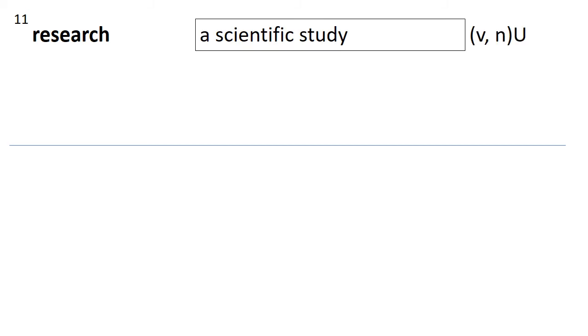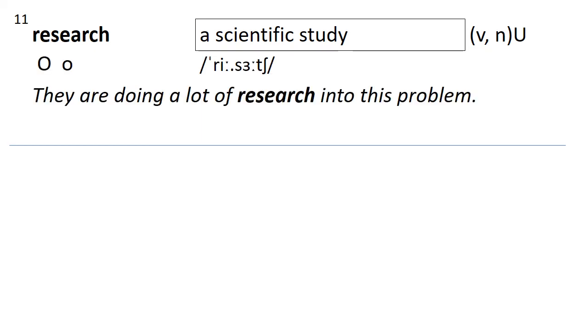Number 11 is research. Research is to do a scientific study. It could be a verb or a noun. If it's a noun, it's uncountable. Listen to the pronunciation. How many syllables? Research. 2. Stress on the first. They are doing a lot of research into this problem.